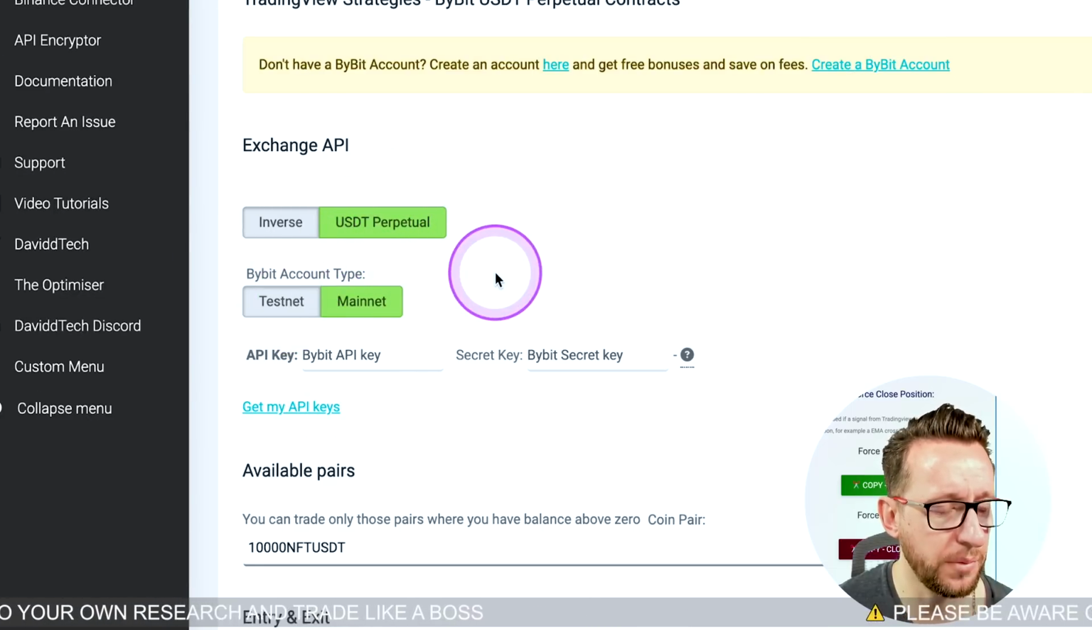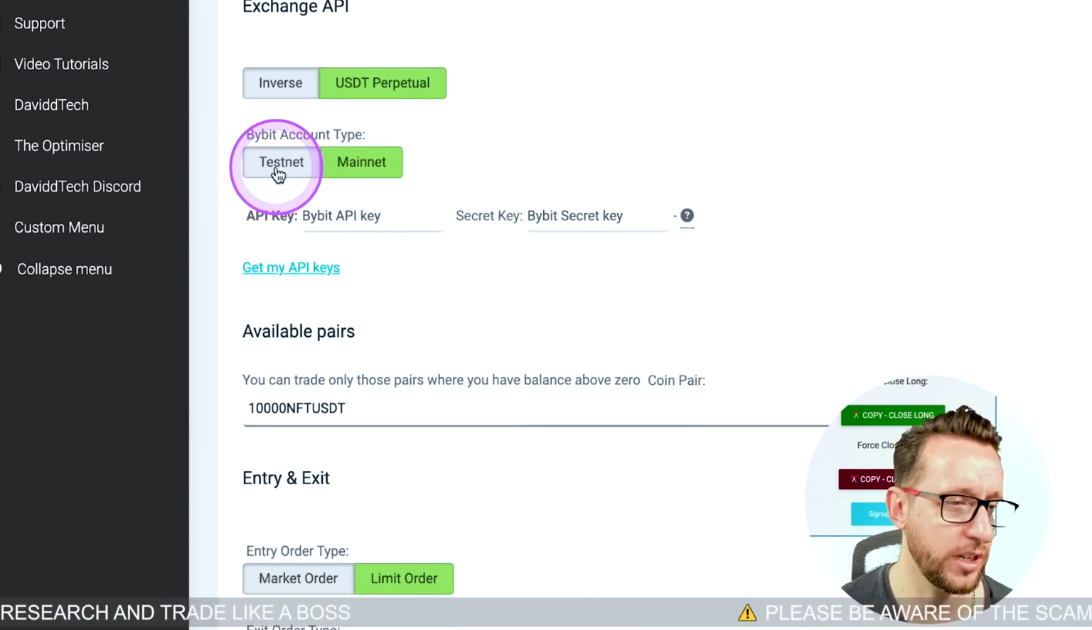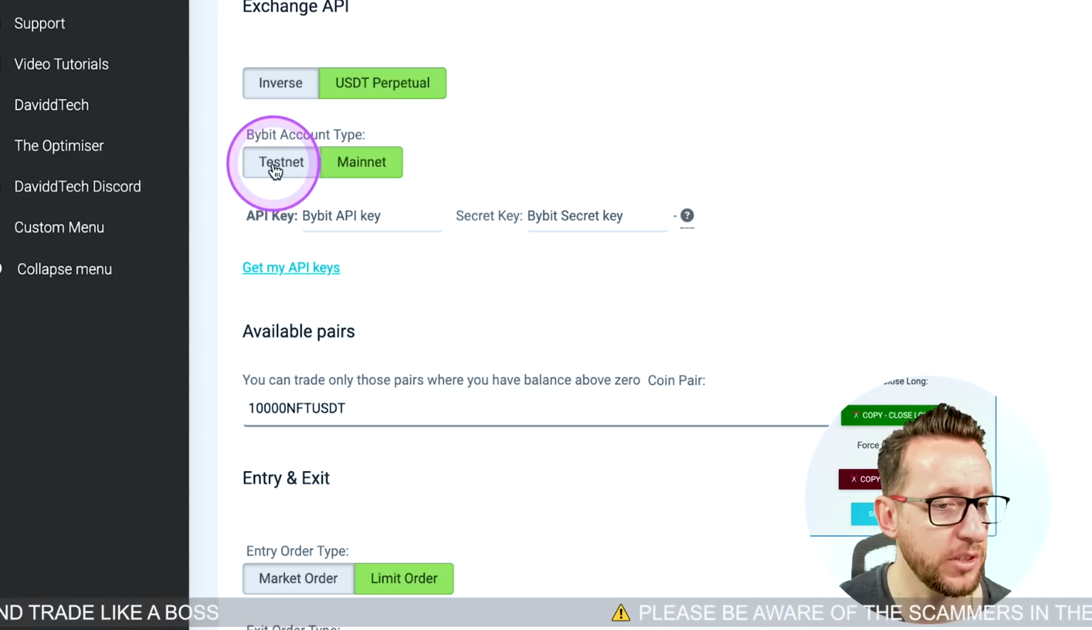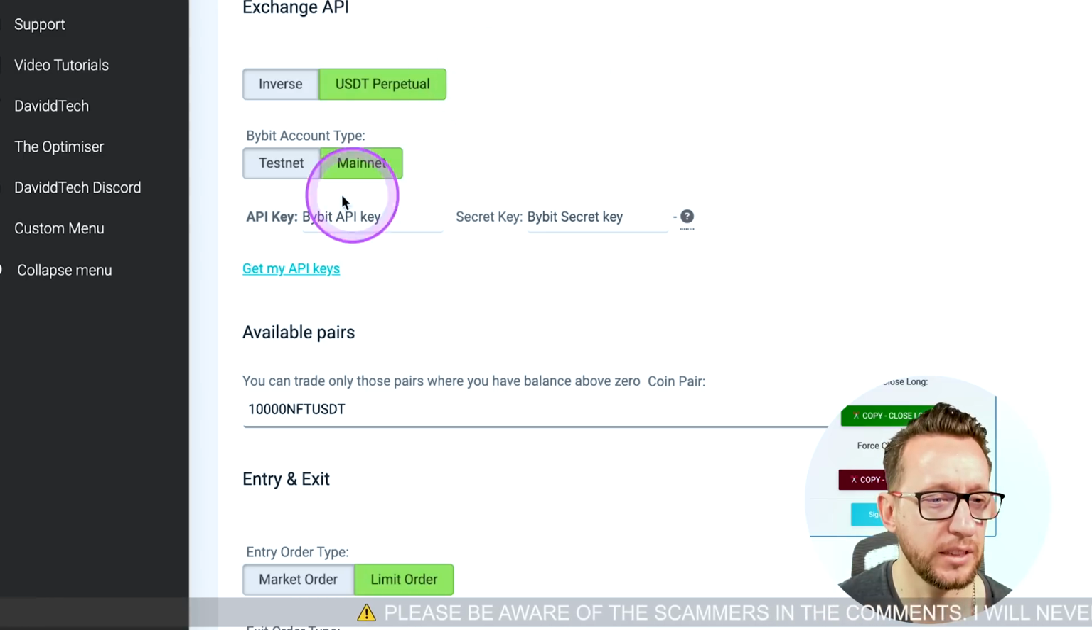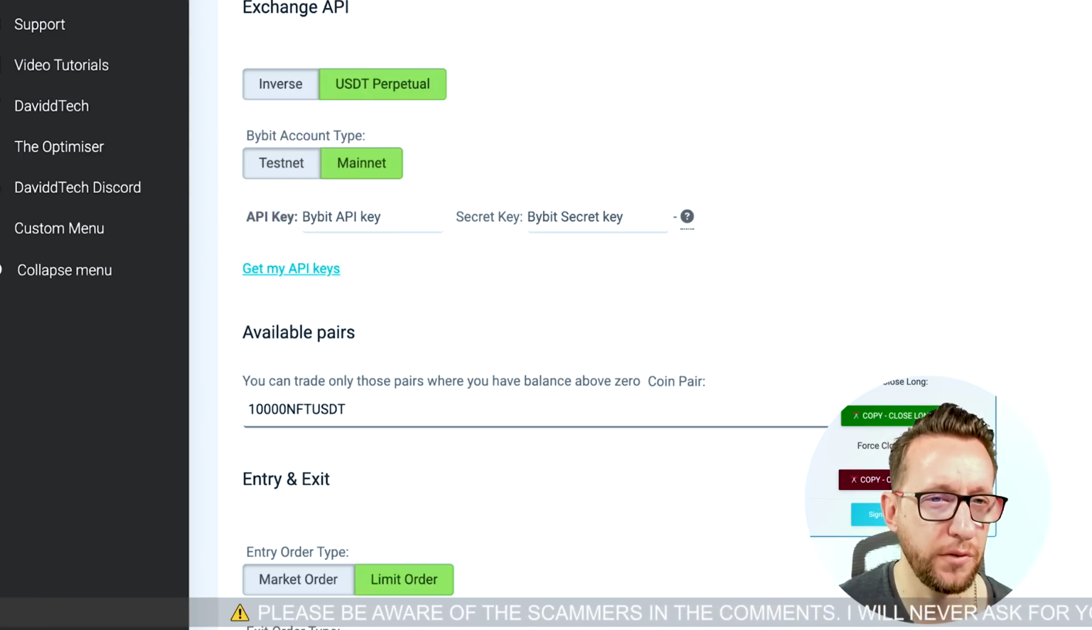Now you have the testnet or the mainnet. If you're looking to test a strategy to see how it would work over a couple of months, you can use the testnet, or you can use the mainnet, which is real money. So this is a bit like paper trading, and this is like real money trading.